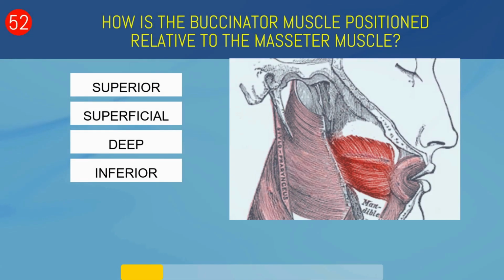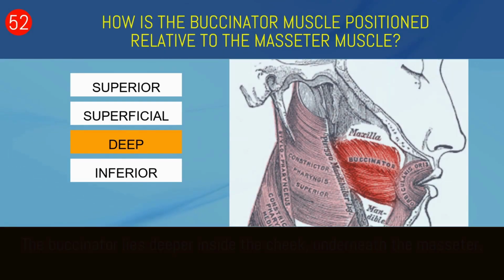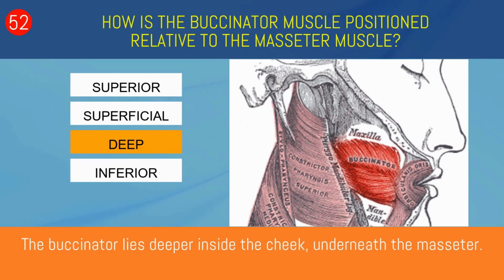How is the buccinator muscle positioned relative to the masseter muscle? Superior, superficial, deep, or inferior? Deep. The buccinator lies deeper inside the cheek, underneath the masseter.